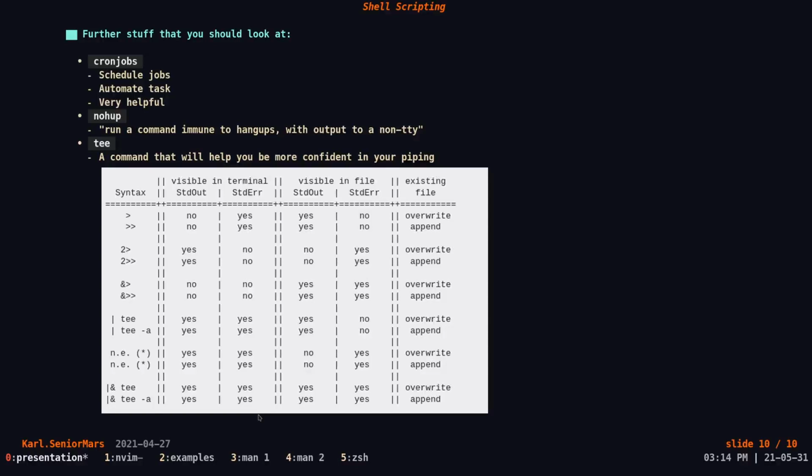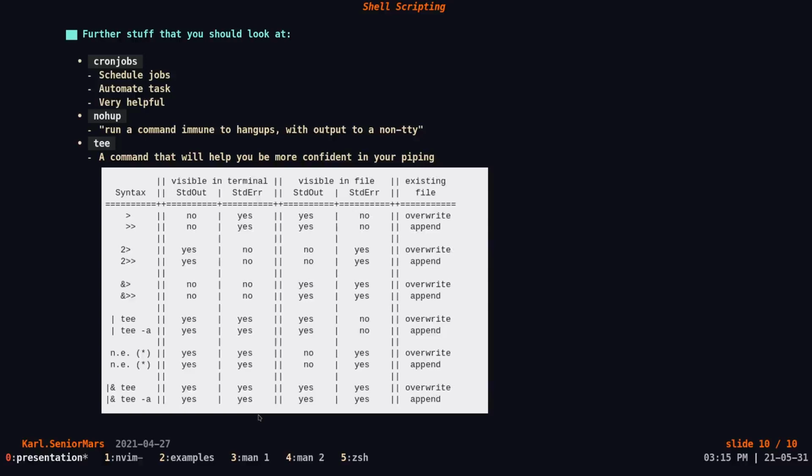Like for example, you can make a cron job that will run every day at 12 o'clock to back up your server. And it's really useful if you're a system administrator, or if you just want to, like I said, back up all your files every day. Or if you want to do something random and print out a reminder or give you a notification, you can do that with cron jobs.